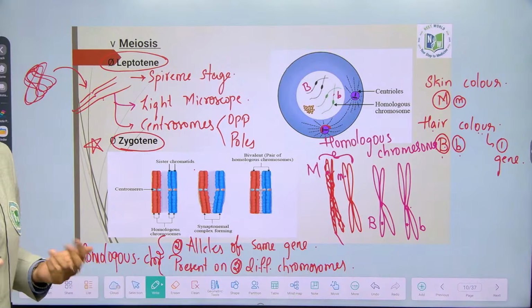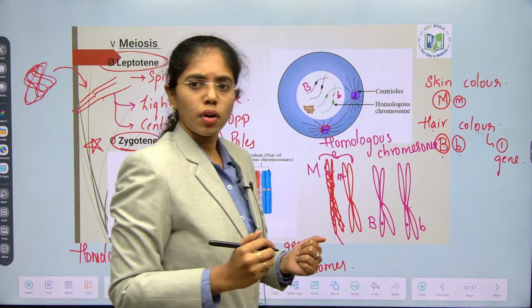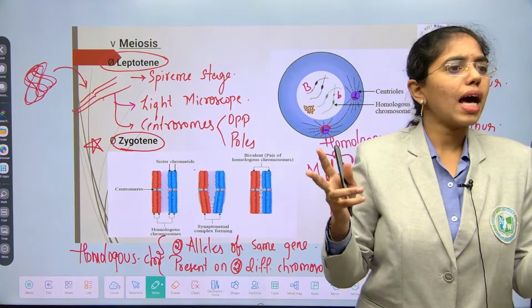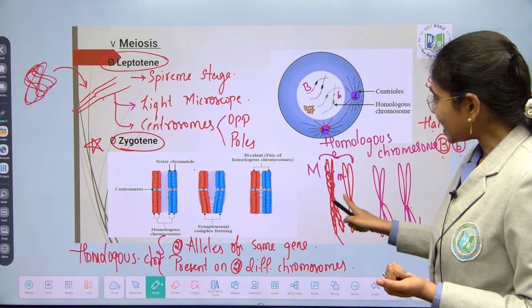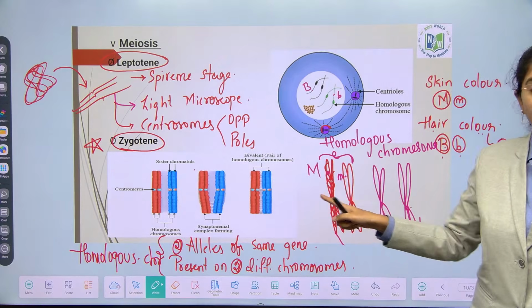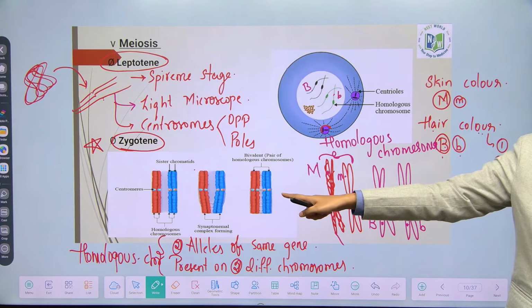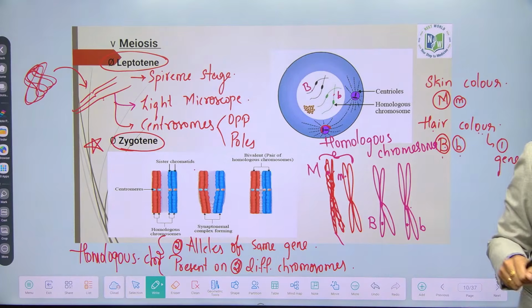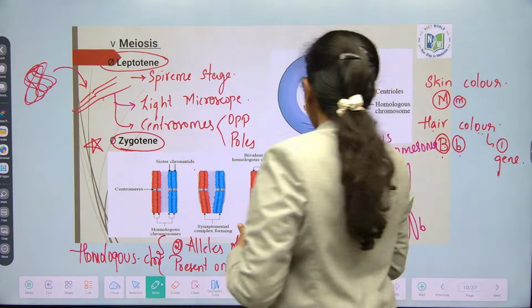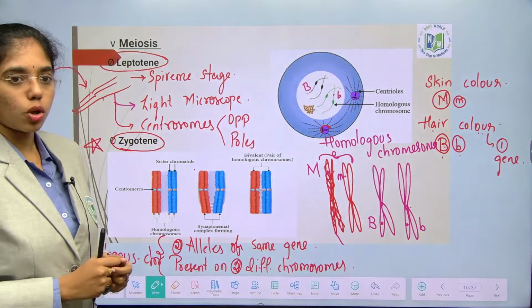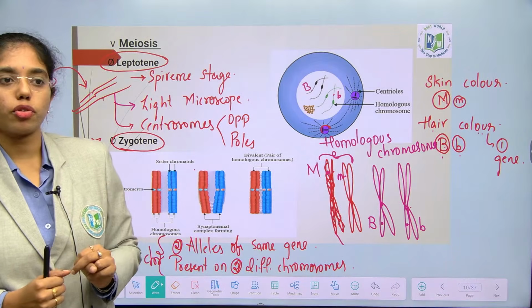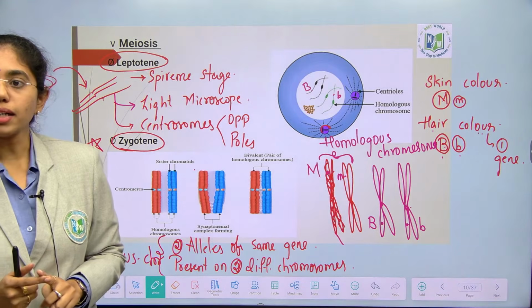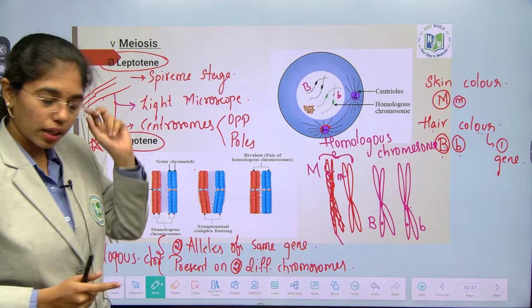Now you can clearly say what are non-homologous, no? Two chromosomes on which the alleles are at different positions. These are also known as allelic combinations, and non-homologous chromosomes also known as non-allelic chromosomes. Allelic, non-allelic. Clear, right? In homologous chromosomes, you will come across two different types of chromatids. One is sister chromatids, second is non-sister chromatids.